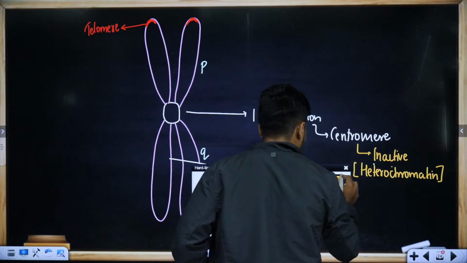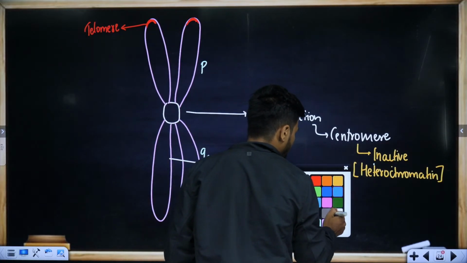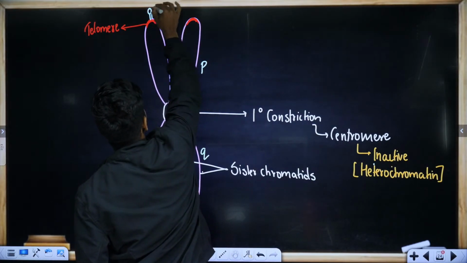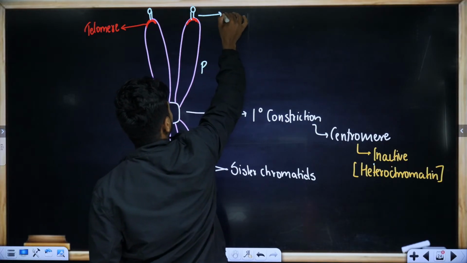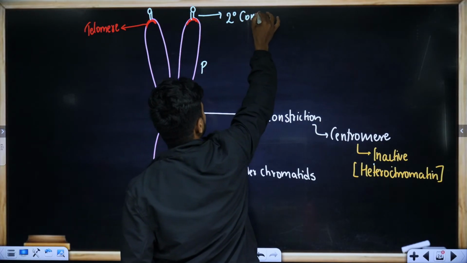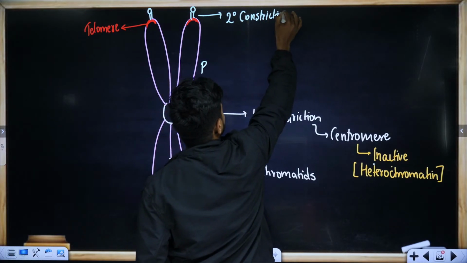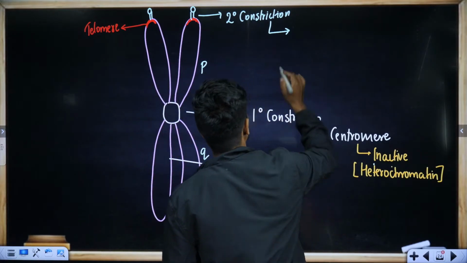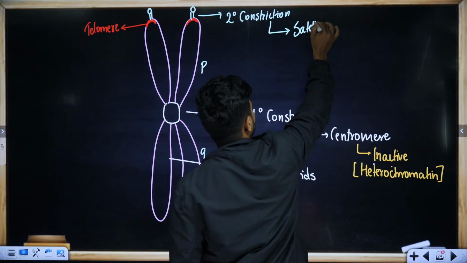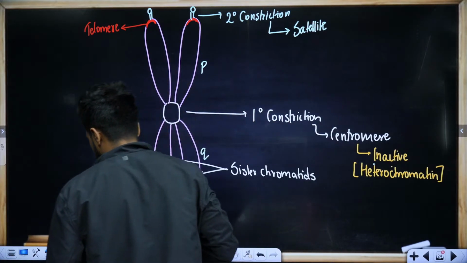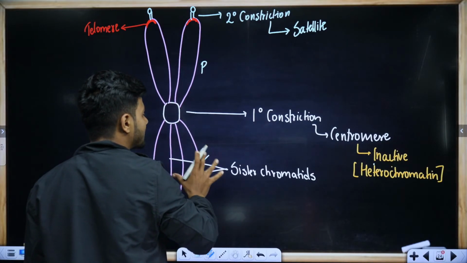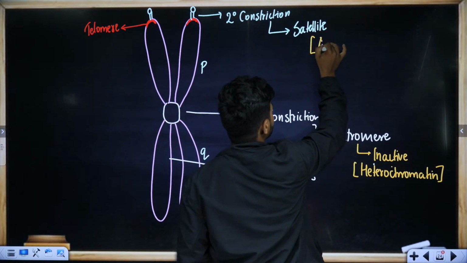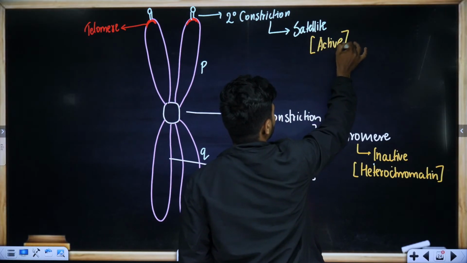Now, students, on the top here, we find the secondary constriction. Can you see? This secondary constriction is also called a satellite. But unlike your primary constriction, the secondary constriction is going to be active in nature.